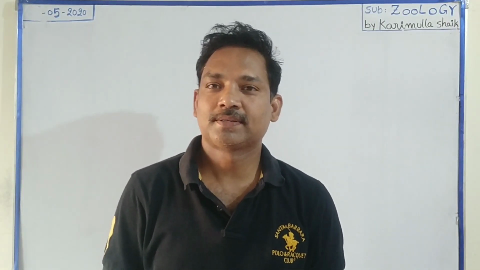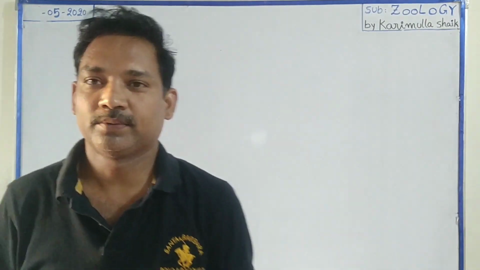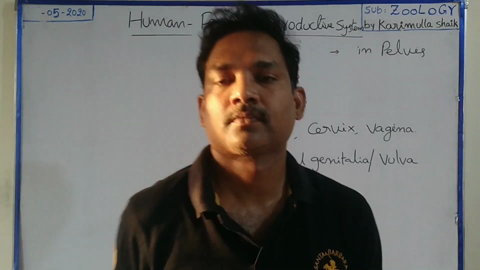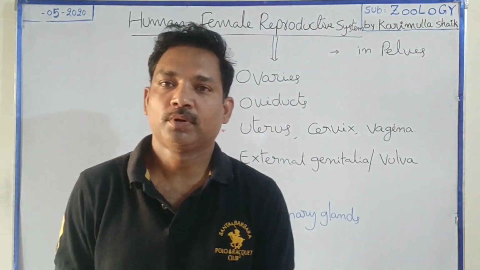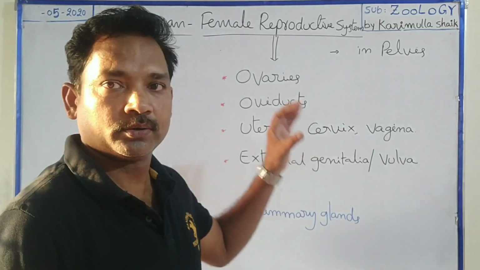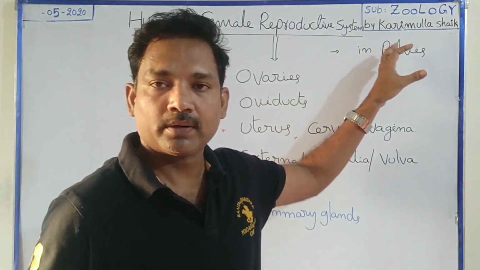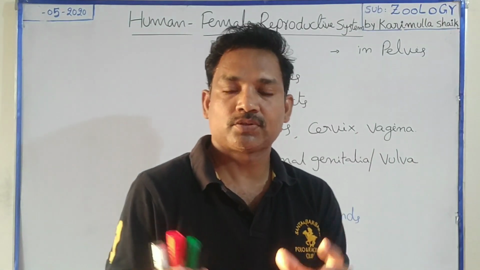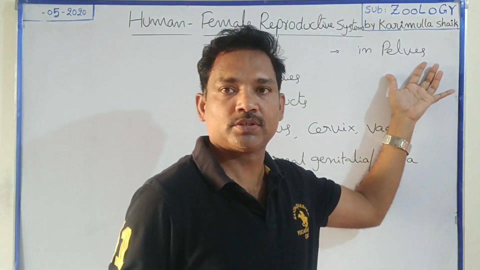Today we are going to discuss the human female reproductive system. Its organs are located in the lower abdominal cavity, that is, in the pelvis region. The entire system is located in the pelvis region.